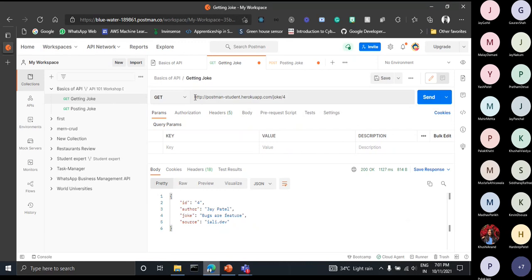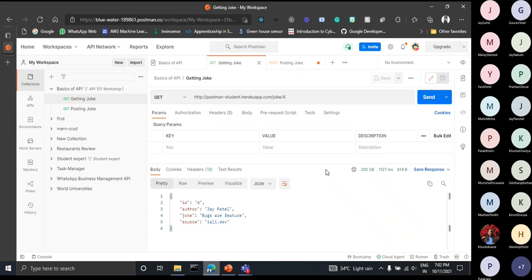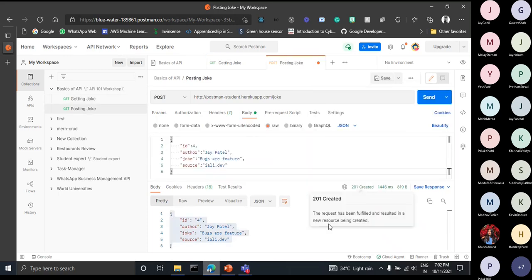Okay, now we are getting the joke that we recently posted to the server. You can see the same joke we posted is coming from the server to our client side. So we can assure that our post request has been successfully executed, and our joke gets posted into the database. Also here you can see the status code is 200, means our request was responded to successfully. And here the status code was 201 created, which is a common status code for a post request.